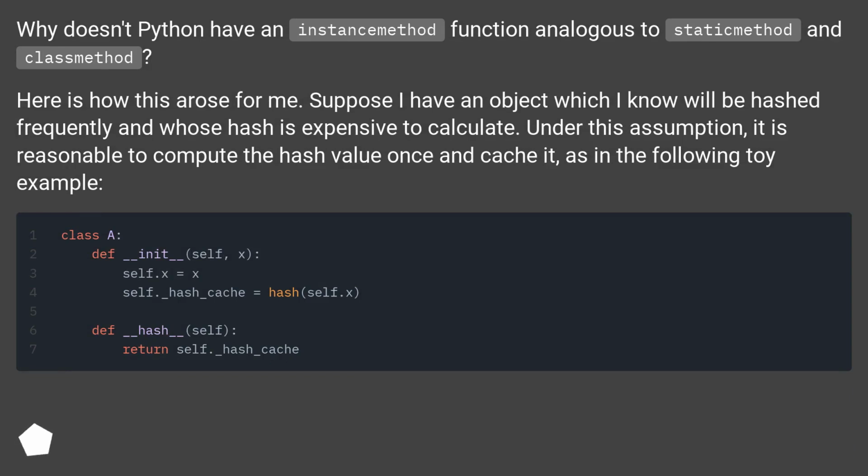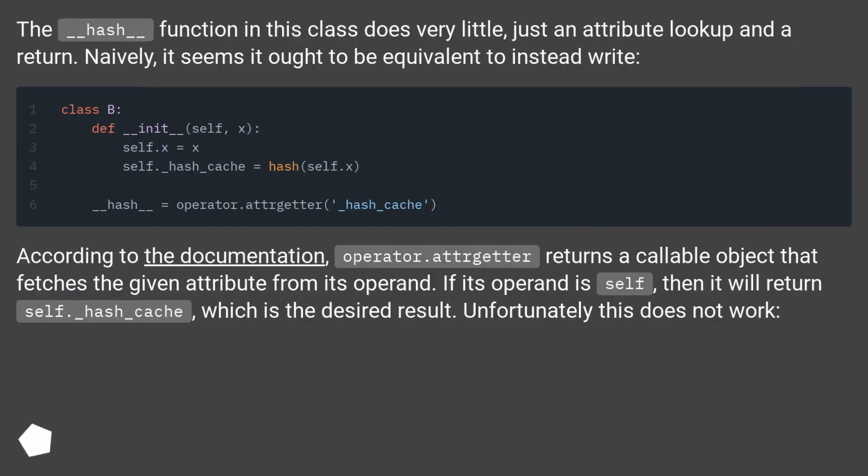Suppose I have an object which I know will be hashed frequently and whose hash is expensive to calculate. Under this assumption, it is reasonable to compute the hash value once and cache it, as in the following toy example. The __hash__ function in this class does very little, just an attribute lookup and a return. Naively, it seems it ought to be equivalent to instead write this.